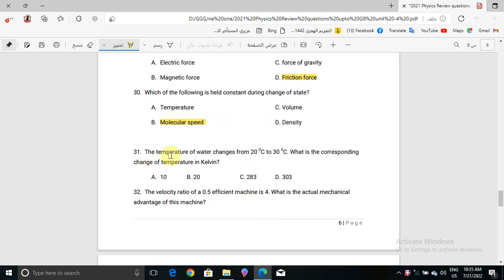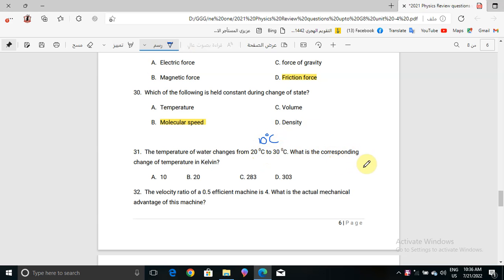Now question number 31: the temperature of water changes from 20 degrees Celsius to 30 degrees Celsius. What is the corresponding change of temperature in Kelvin? First of all, let's find the difference between 30 degrees Celsius and 20 degrees Celsius, because it's final temperature minus initial temperature. So it will be 10 degrees Celsius, right? It will be 10 degrees Celsius.